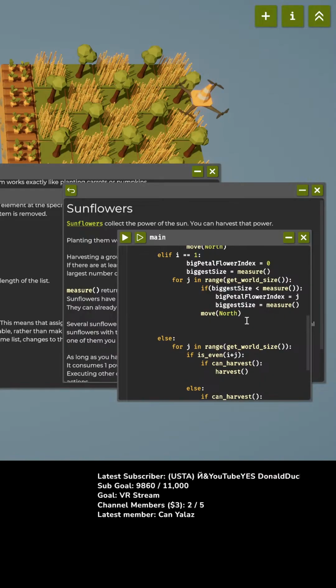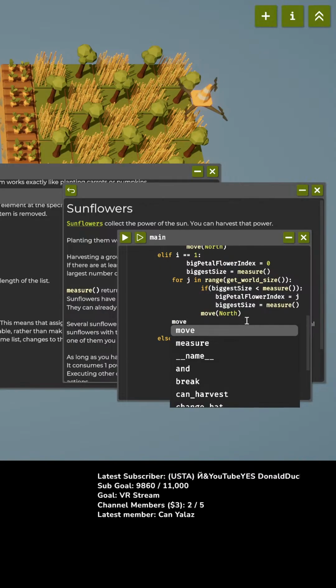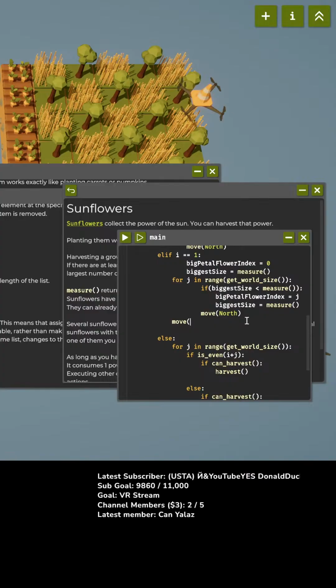After we have found the biggest one, then we are going to move to the biggest index. How do I move north? The biggest flower index length.